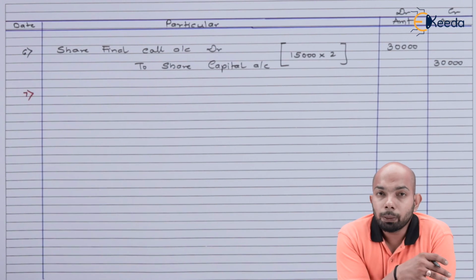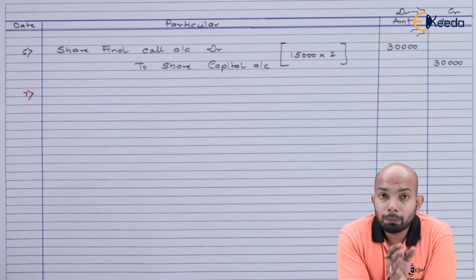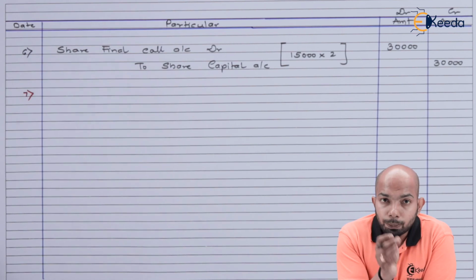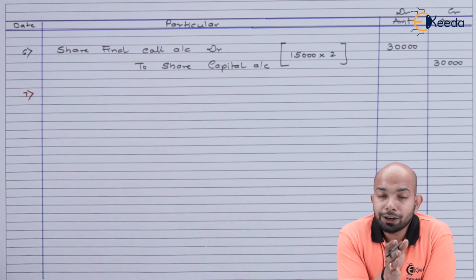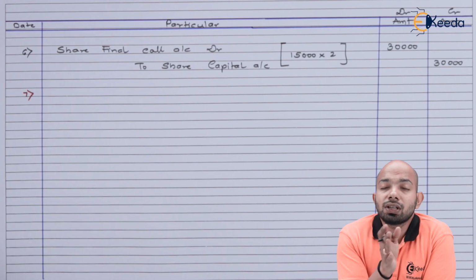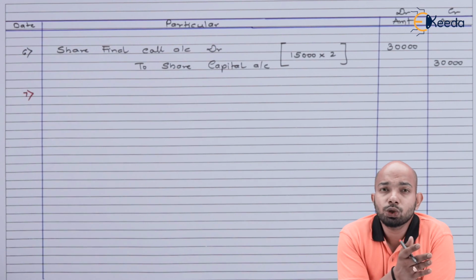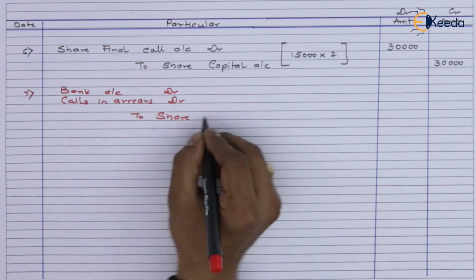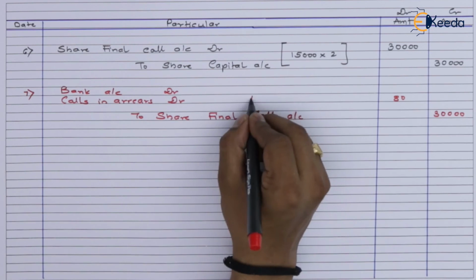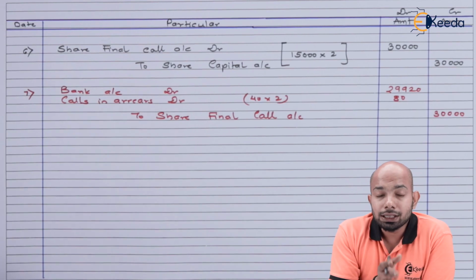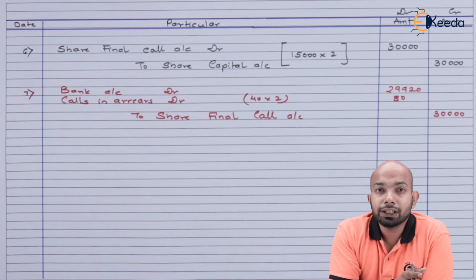Now the last entry that will be passing here is bank account debit with the balancing figure, calls in arrears account debit with the amount we already know, because a person who was allotted 40 shares failed to pay the final call. That means 40 multiplied by 2, he failed to pay 80 rupees there. And from 30,000, if you subtract this much of amount, you will get the amount that is supposed to be mentioned in the bank column. So the amount we have mentioned here is 29920. That is the amount we have received in our bank account.